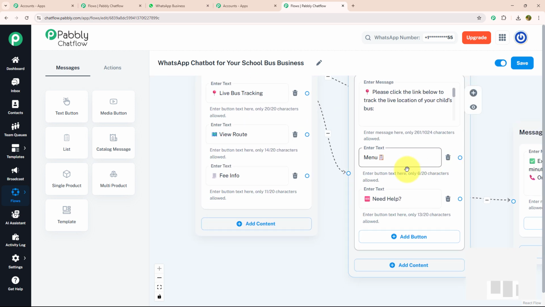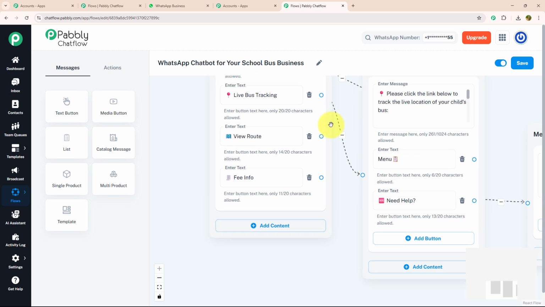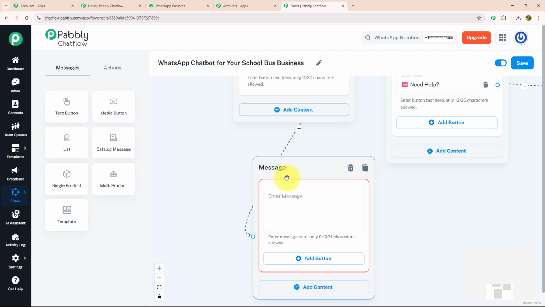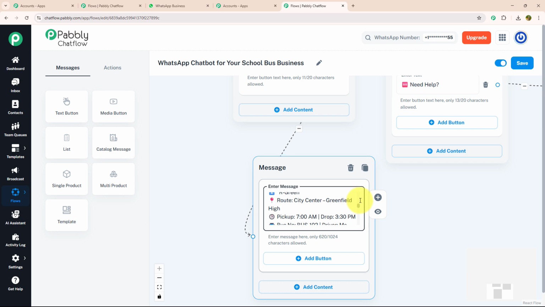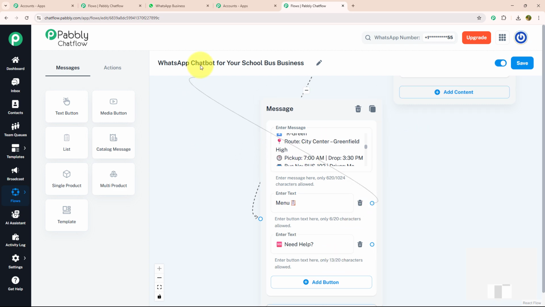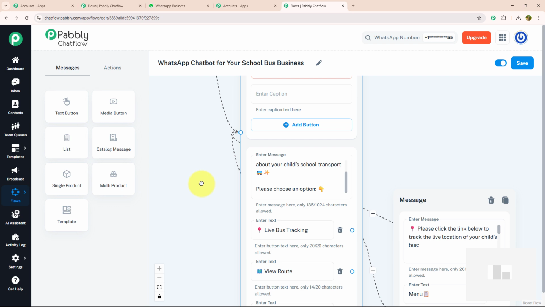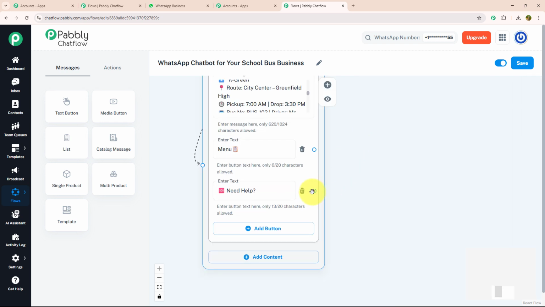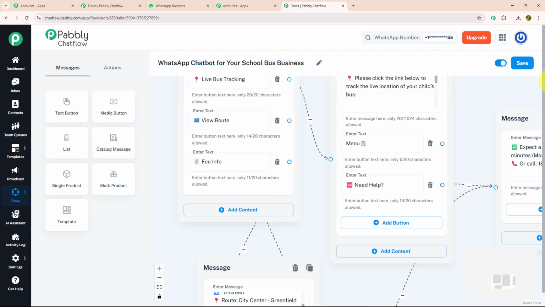Now, let's move to our next action button, which is view route, in which I will mention all the routes that our buses are moving on. For that, I'm going to drag and drop, select the text button and enter my message, where I have mentioned all the routes with bus driver, bus name, bus color, pickup time, drop time and everything. Now with that also, I'm going to provide 2 action buttons, menu and need help. I'm going to connect the menu button with our initial message and the need help button with the message that we have recently put for need help, like this.